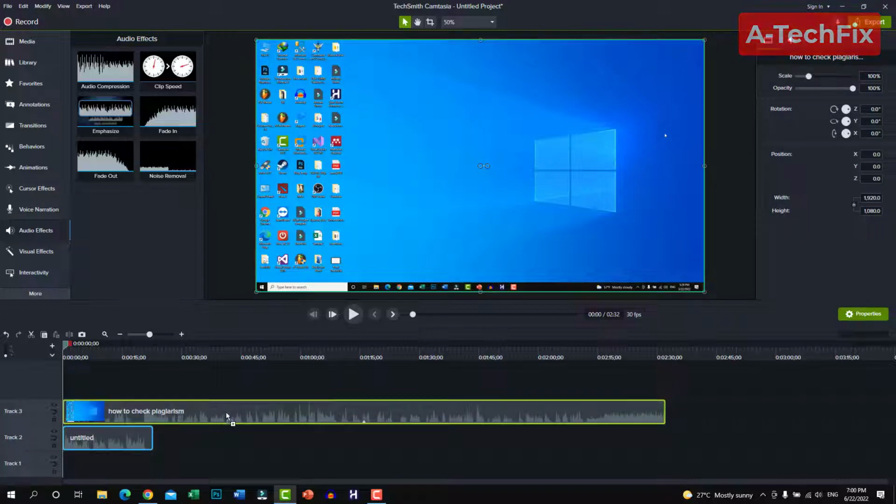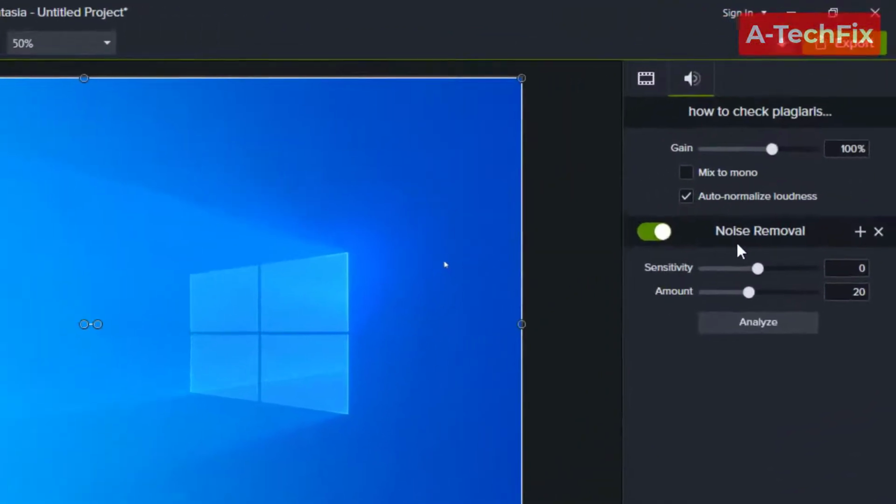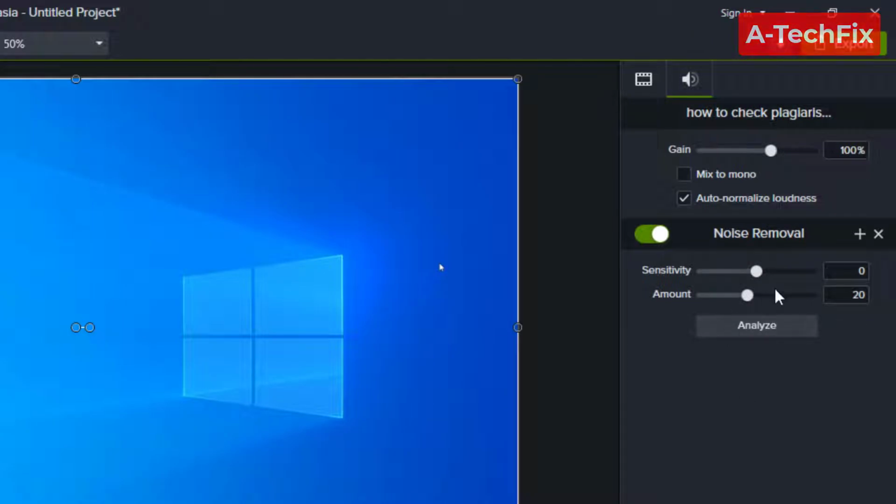Let's say here. As you can see here on the right side, it's in the standard way: sensitivity 0, amount 20. When you increase the amount of noise removal, the audio will be changed. So the standard way is 20.